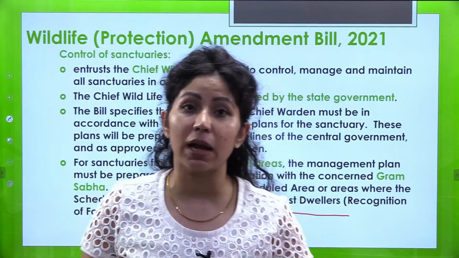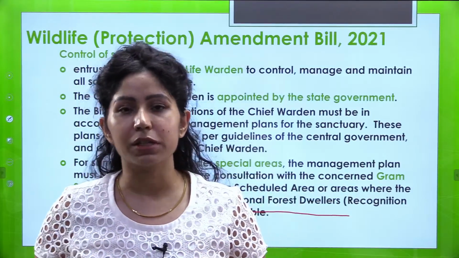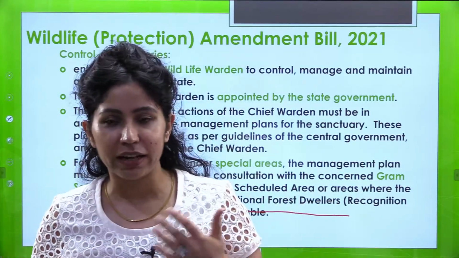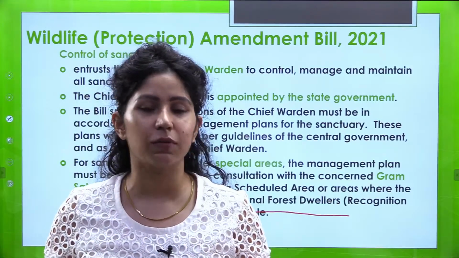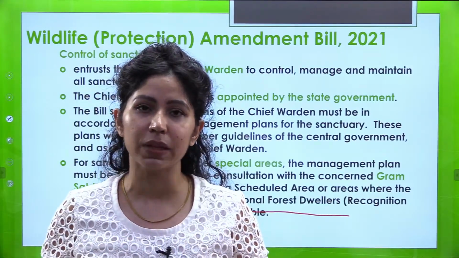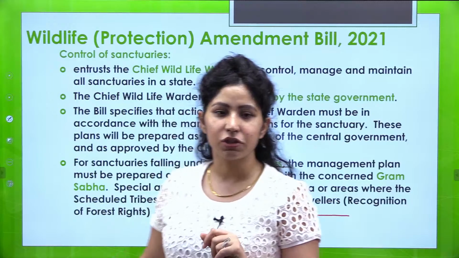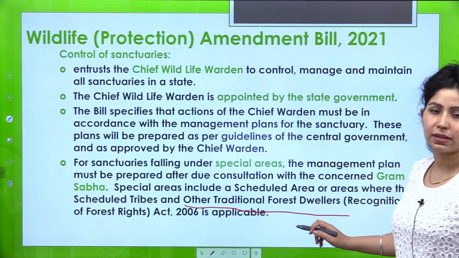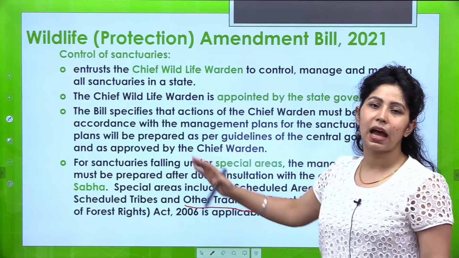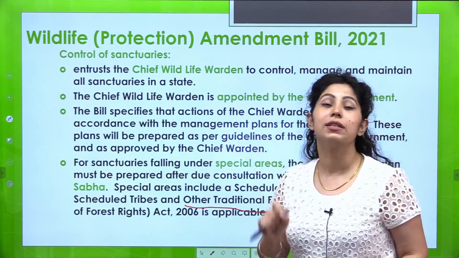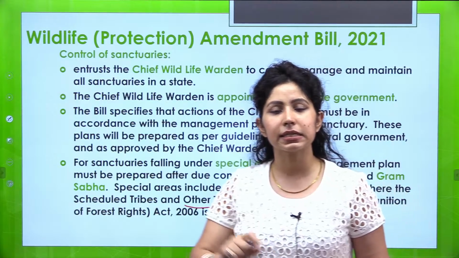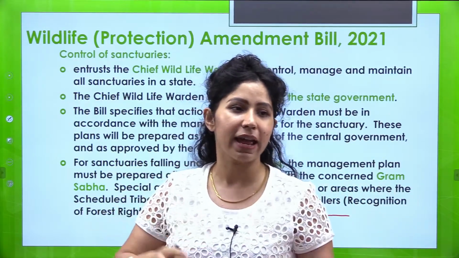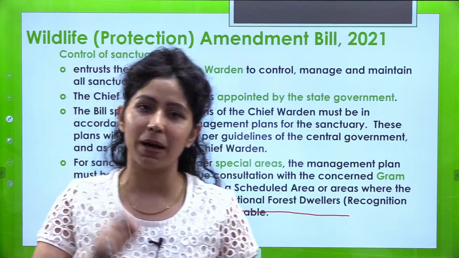and in these areas where the rights of these forest dwellers are protected, who will be the one responsible in framing what the Chief Wildlife Warden has to do? Who will be the one responsible in making the system? If you have taken my lecture on this Scheduled Tribes and Other Traditional Forest Dwellers Act, it clearly says that Gram Sabha will be the responsible authority. सारे decisions इस act के according tribes के लिए, indigenous people के लिए Gram Sabha लेती है.